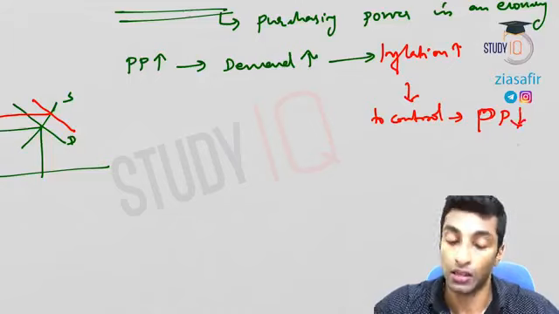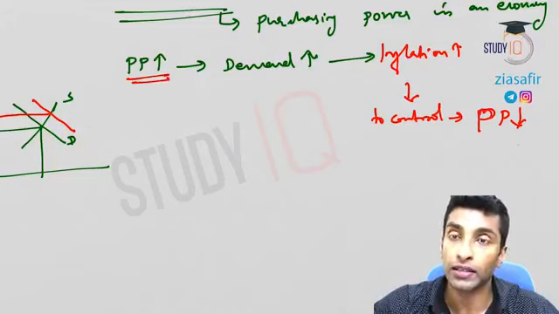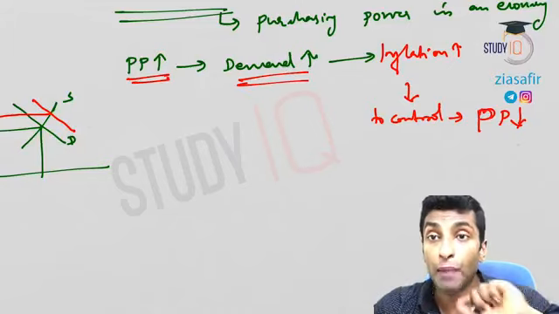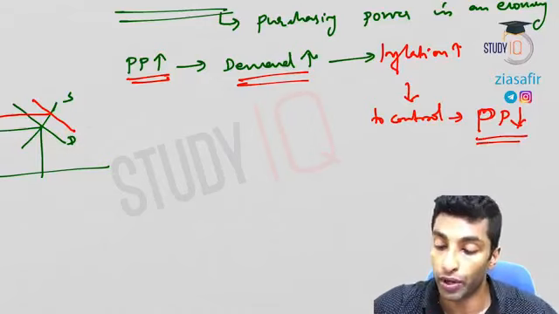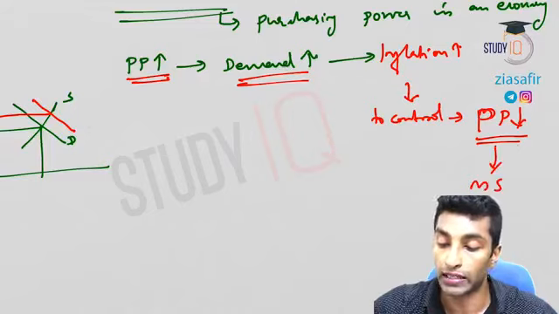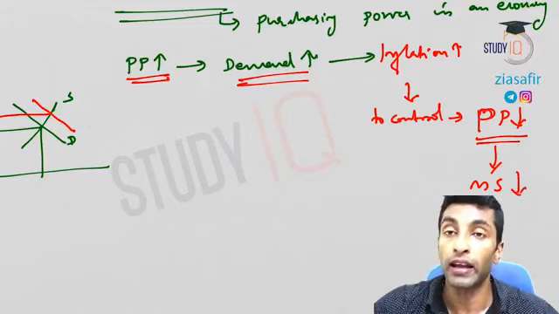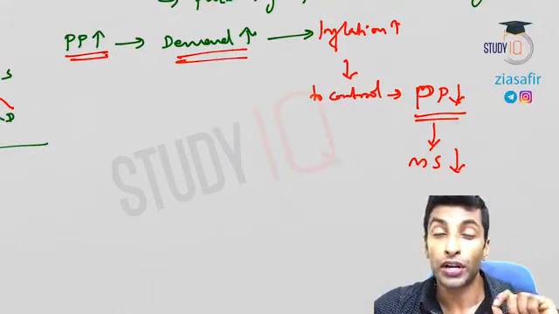You have to decrease purchasing power. So here purchasing power increased, so demand increased. So demand pull inflation. To tackle that, you have to decrease the purchasing power. How can you do that? You have to reduce money supply, and RBI takes contractionary measures.